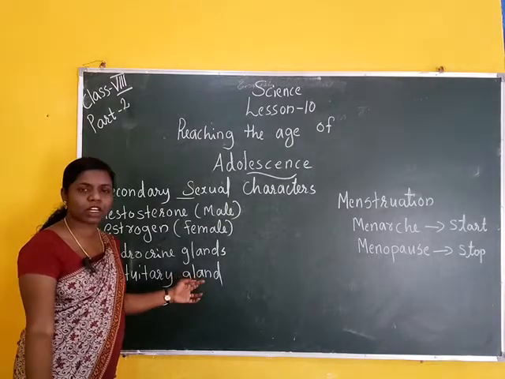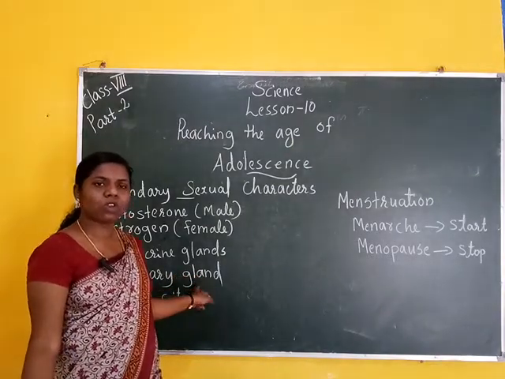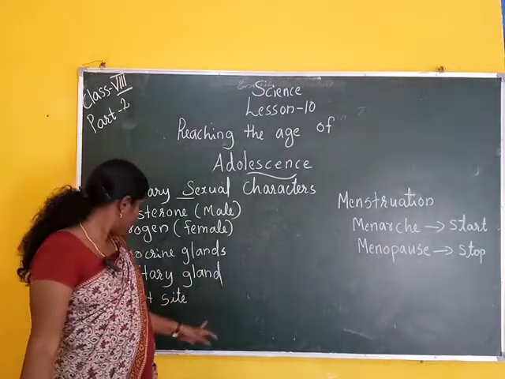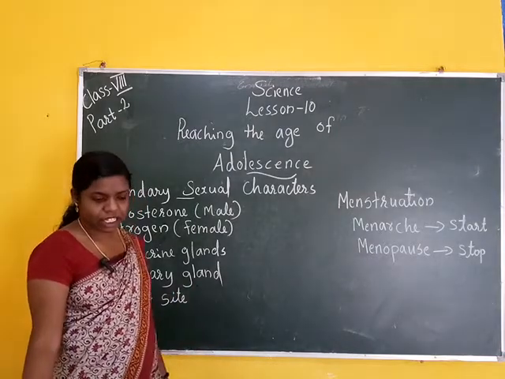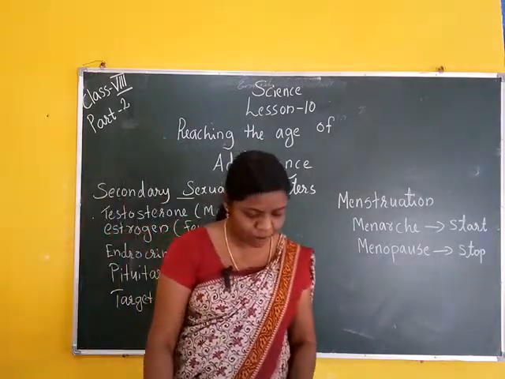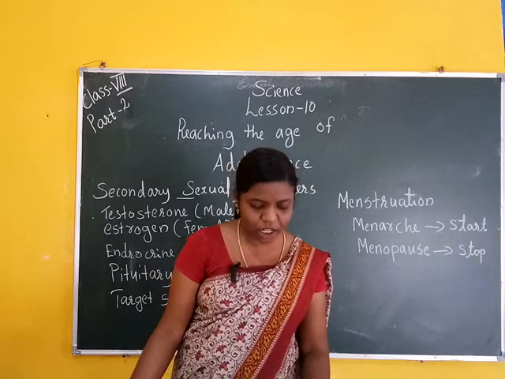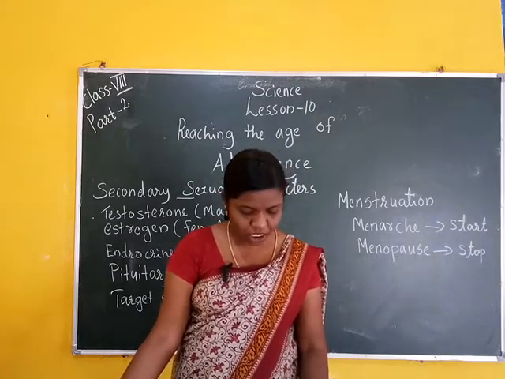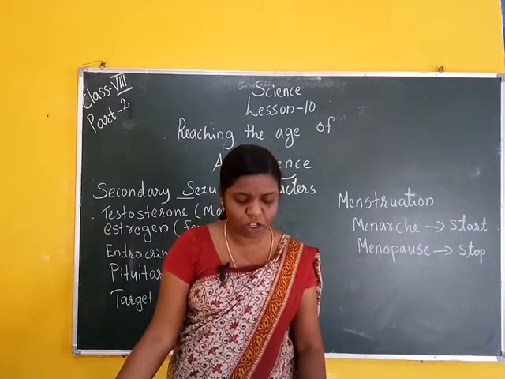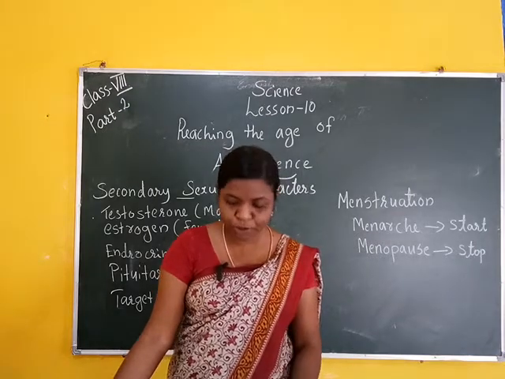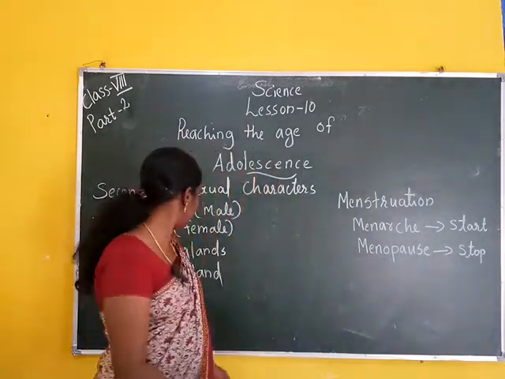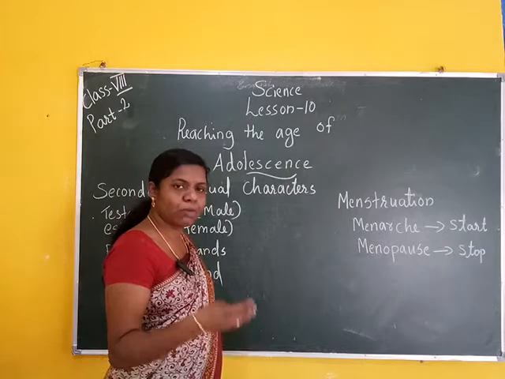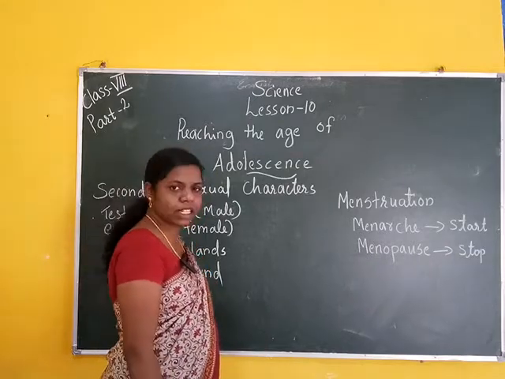That means the male and female hormones are under the control of the pituitary gland, which helps to grow the body. Then next is target site. Target site means the hormones are released into the bloodstream and reach the parts of the body, then stimulate changes in the body on onset of puberty. These changes by the pituitary gland depend on the target site.